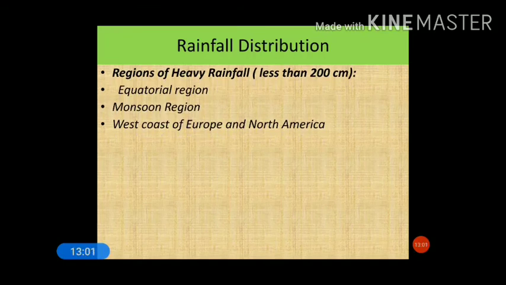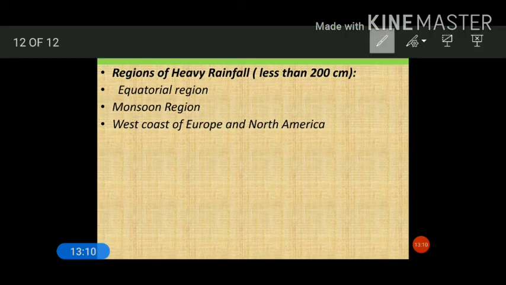So region of heavy rainfall, that is, 200 centimeter, that is equatorial region receives rainfall of about 200 centimeter. Monsoon region receives rainfall that should not be less than, it is more than 200 centimeter of rainfall. And the west coast of Europe and North America receives rainfall that is more than 200 centimeter. Okay, now coming to next, that is